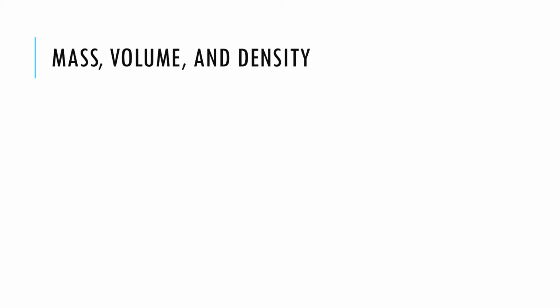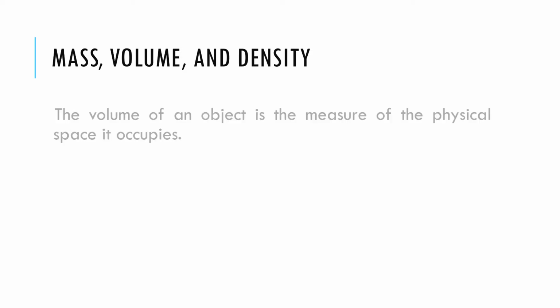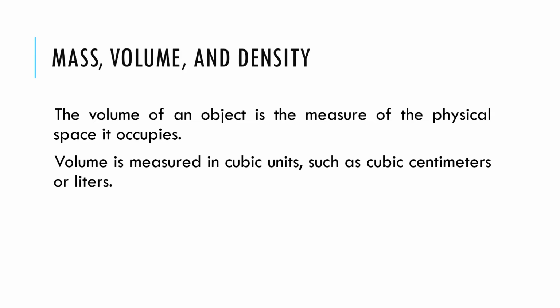Let's take a look at mass, volume, and density. The volume of an object is the measure of the physical space it occupies. Volume is measured in cubic units such as cubic centimeters or liters. The volume is the size of an object. A penny and an inflated balloon may both have the same mass, but they have very different volumes. The reason is that they also have very different densities, which is a measure of how much mass there is per unit volume.